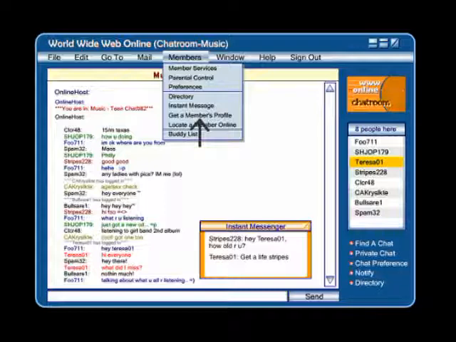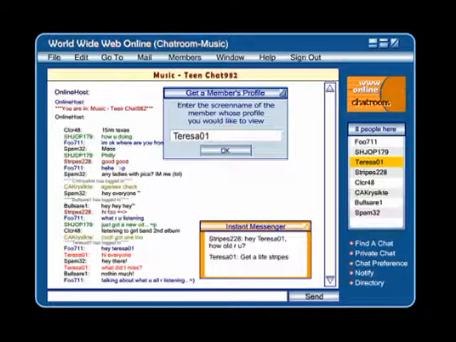Members can create and store profiles of themselves in the user directory for other members to view. While these directories can be useful, they can also make you vulnerable. We'll look for more information about Teresa by checking her member profile. We type her chat name and learn more.